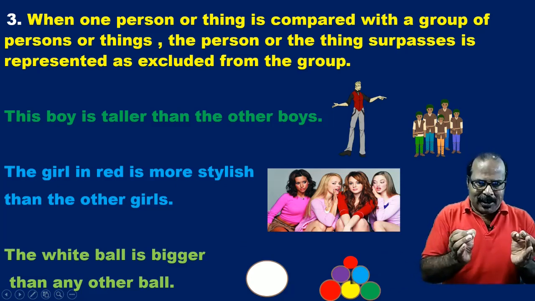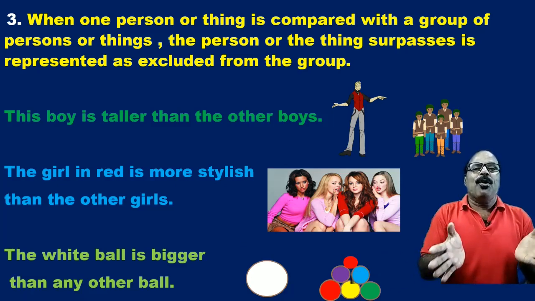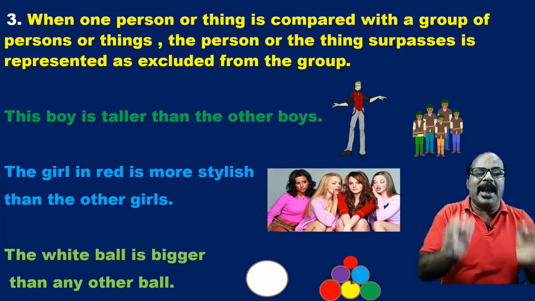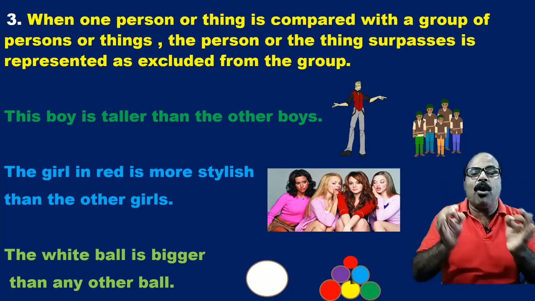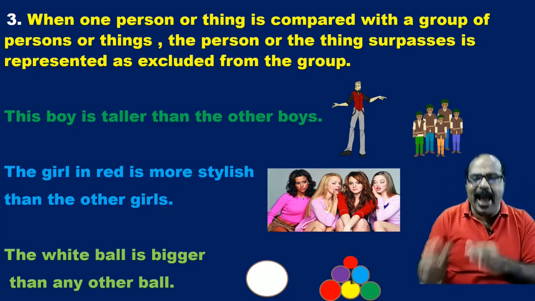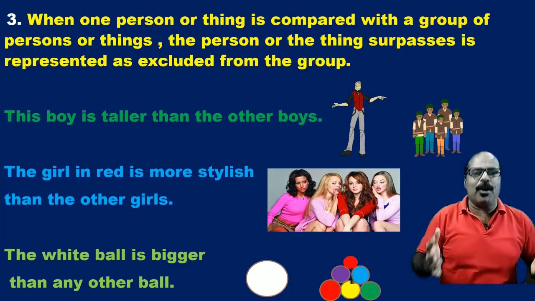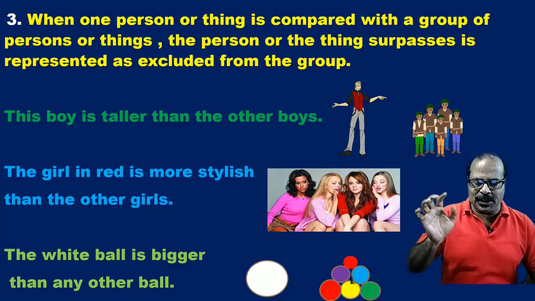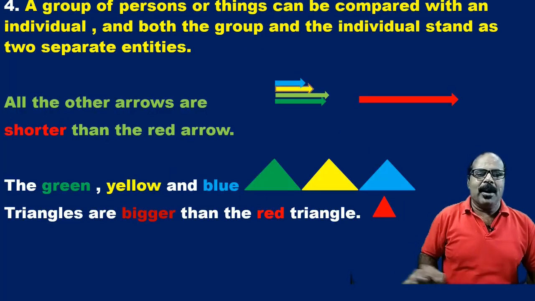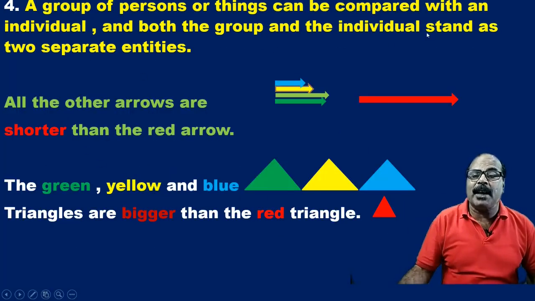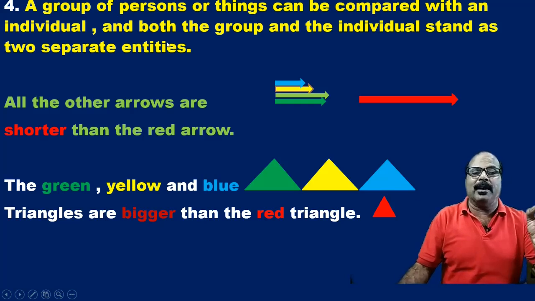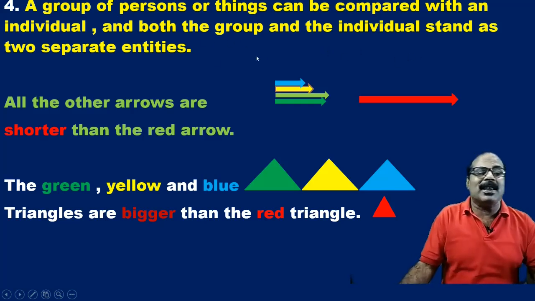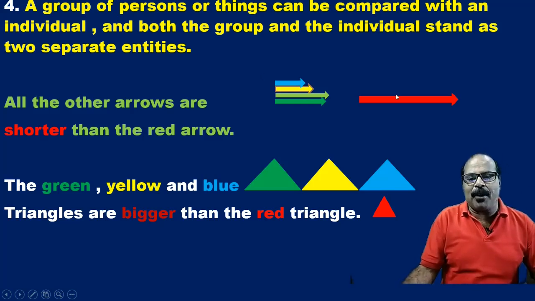So a comparative degree can be used when the comparison is made between one thing or one person and a group of things or persons. So individual versus group. Next, 4.1. A group of persons or things can be compared with an individual, and both the group and the individual stand as two separate entities. So a group can be compared with an individual. All the other arrows are shorter than the red arrow.